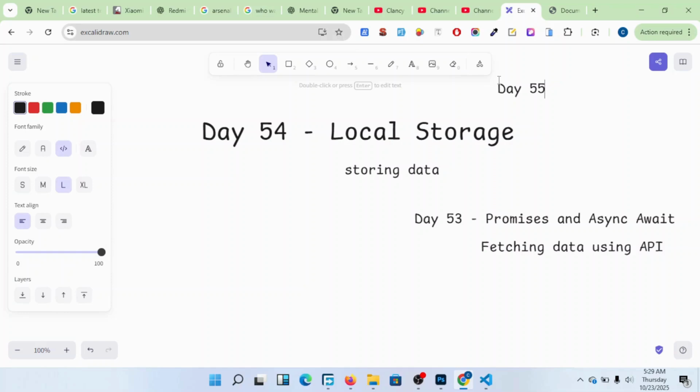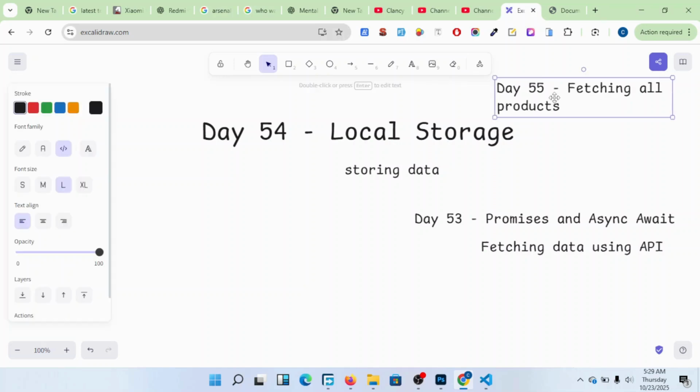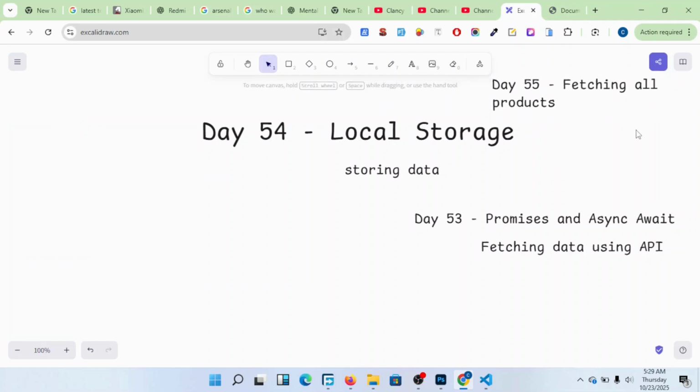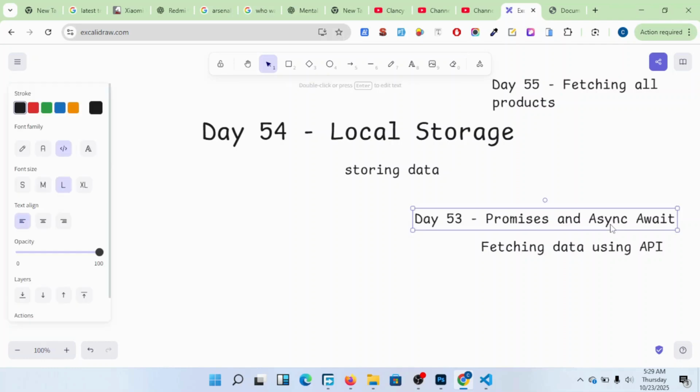Members, we're going to look at fetching all products, and don't worry, this time around we're going to use async await most commonly, because it's the most common one. If you missed yesterday's class, I would urge you to go back and watch yesterday's video so you don't miss any of the upcoming classes, because they are all crucial.